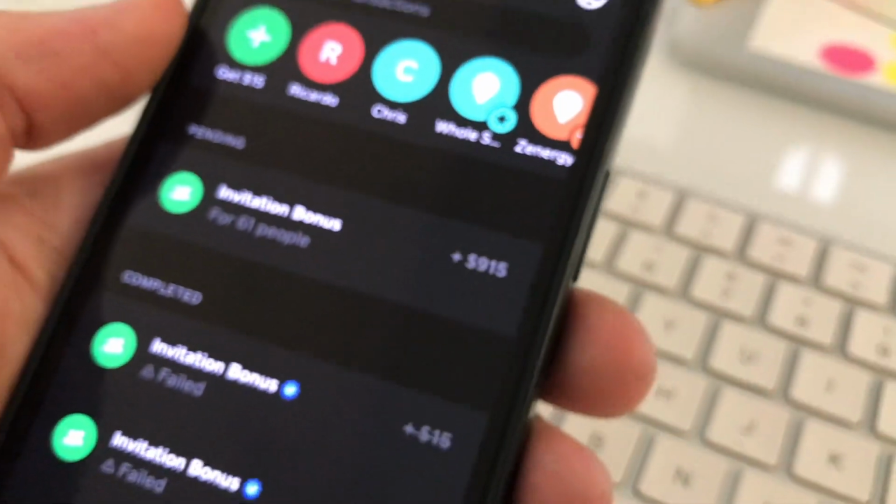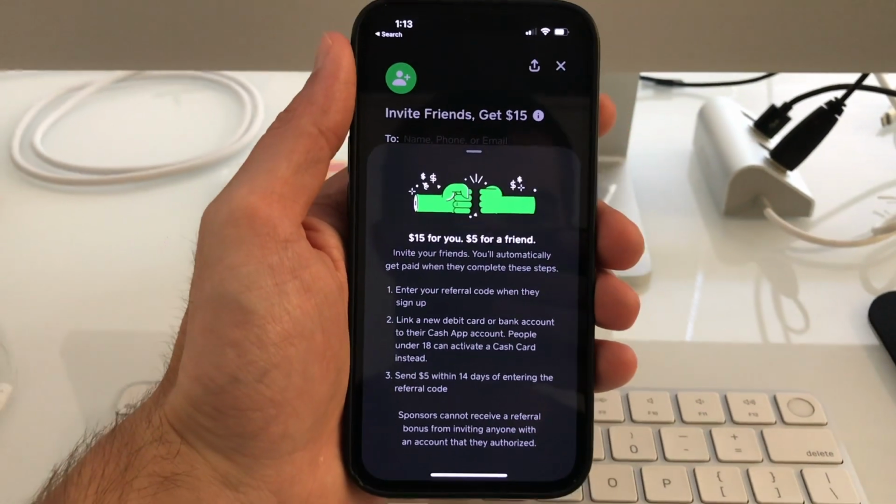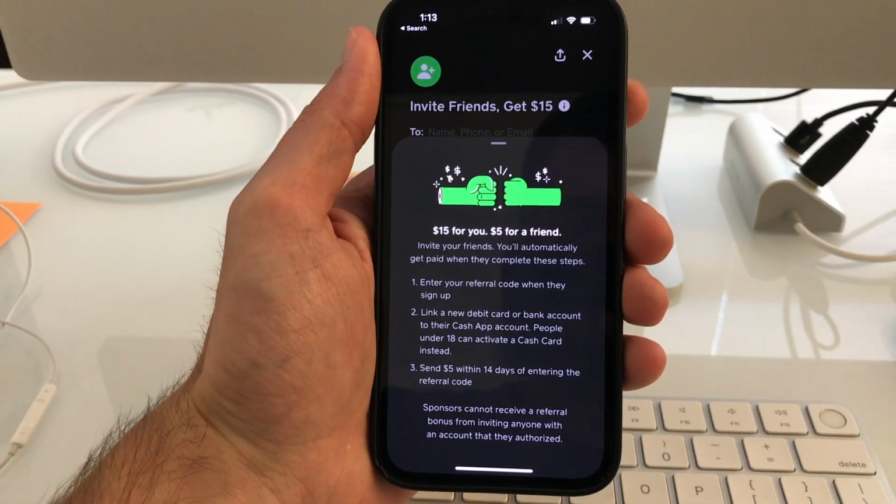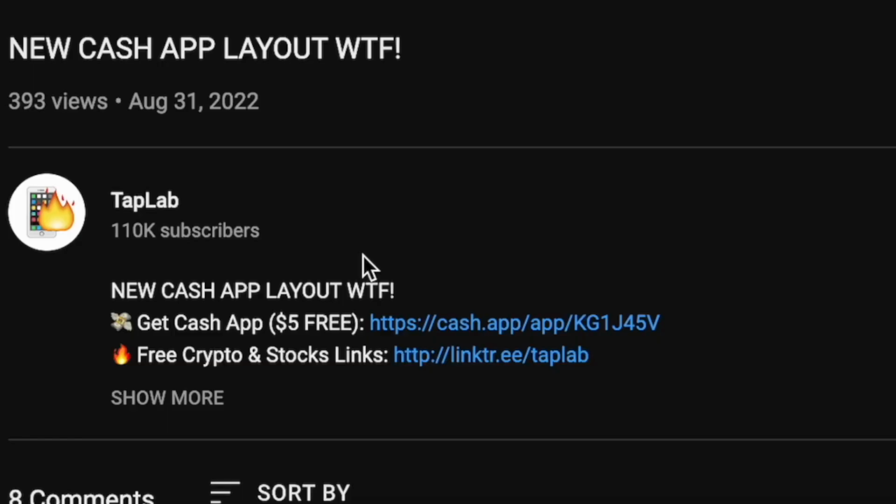As you can see, I have a lot of pending invites. It requires them to complete all of the steps for me to get paid, and sometimes that doesn't happen. That's kind of out of my control though. I just try to do the best job that I can to convert people all the way through the process. The steps can be a little bit different depending on the current promotion, but Cash App does a good job of telling the steps, and you can always just use the same exact link. That link is going to take whoever clicks on it to the current promotion. Now you know exactly how the process works, but getting invites is still way harder than you would think.